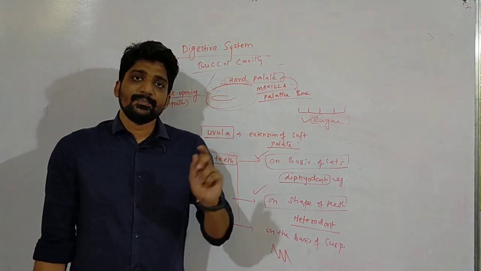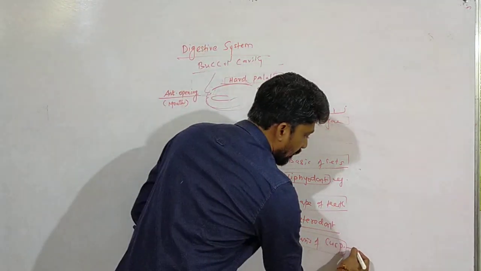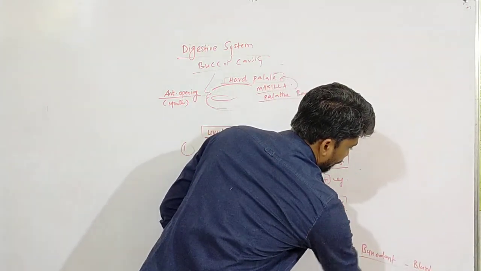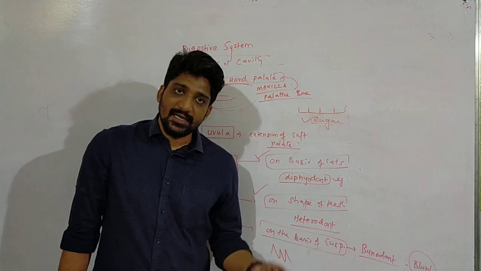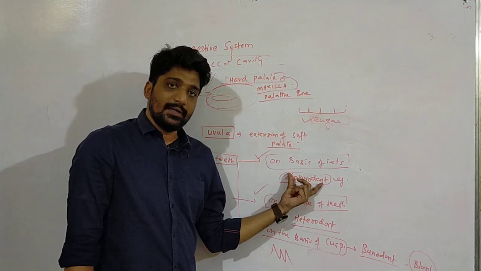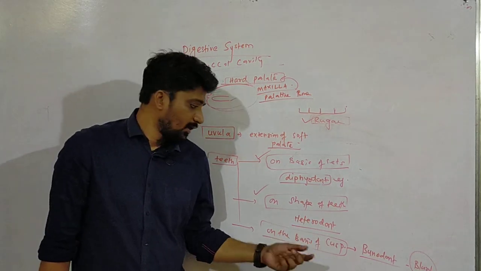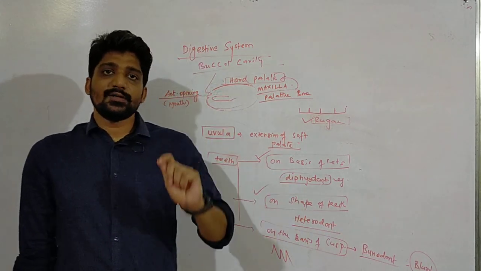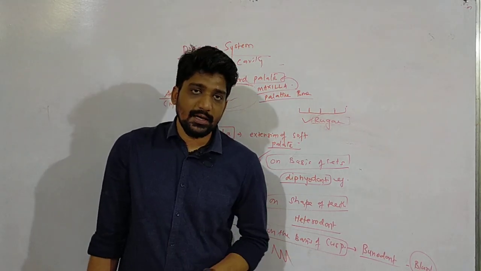Now that is a very rough criteria. On the basis of the cusp, we classify human beings as bunodont because we have blunt teeth. Now, what are the other kinds of cusp which are present? We have lophodont, selenodont, and cenodont. So, on the basis of sets, we have classified human teeth as diphyodont. On the basis of the shape of the teeth, we have classified them as heterodont. On the basis of the cusp, we have classified them as bunodont. But there was a question: which organism or which teeth represent lophodont? So we have the example of premolar and molar.